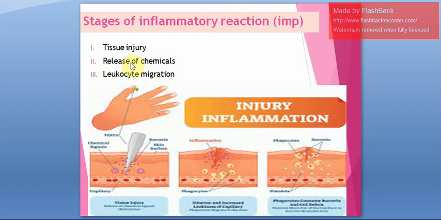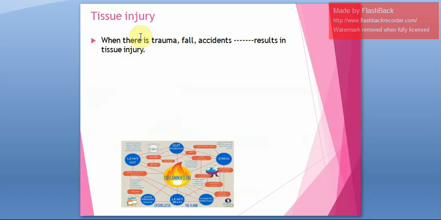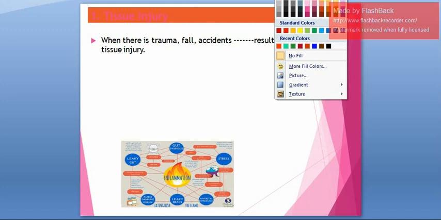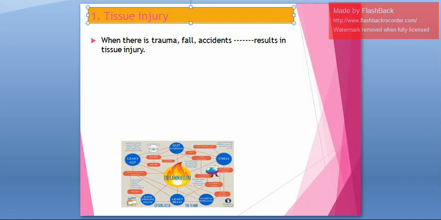So the first stage of inflammatory reaction is tissue injury. What happens? Whenever there is any trauma or injury, immediately there is tissue injury. There will be bleeding and there will be tissue injury. That is the first stage. That is very easy. Tissue injury means whenever there is any trauma or accident, most of the time there is bleeding and that will result in tissue injury.